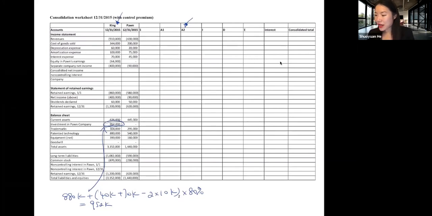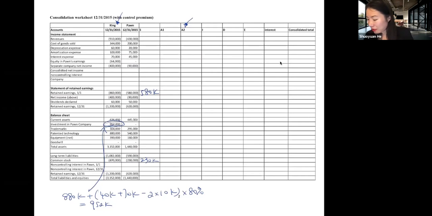And then consolidation entry S. The purpose is to eliminate the subsidiary's stockholders' equity accounts. So the subsidiary has common stock, 230. It has beginning retained earning of 580,000. And it is allocated 80% belonging to the parent, 20% belonging to non-controlling interest.